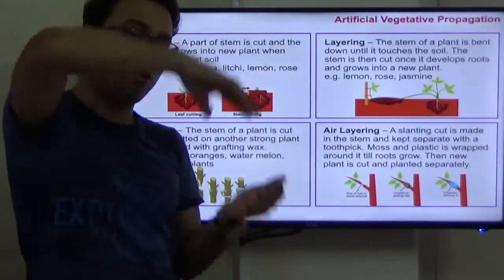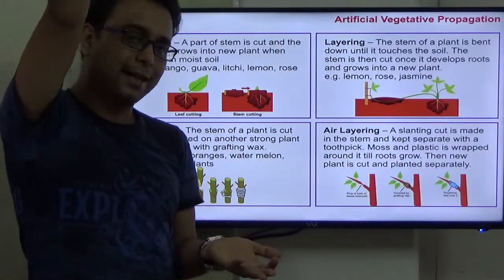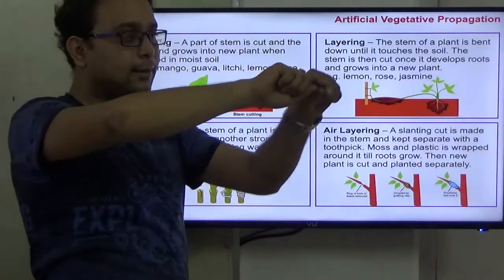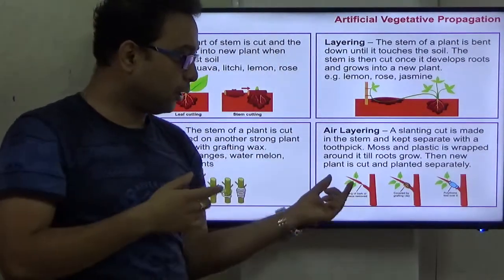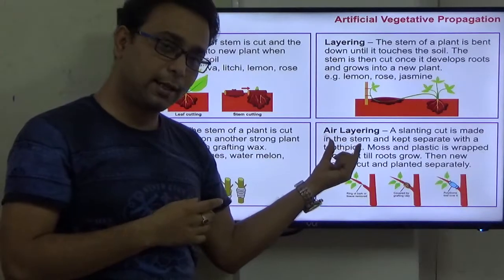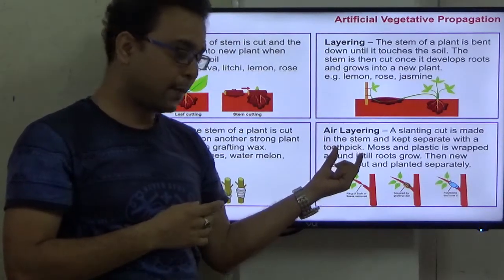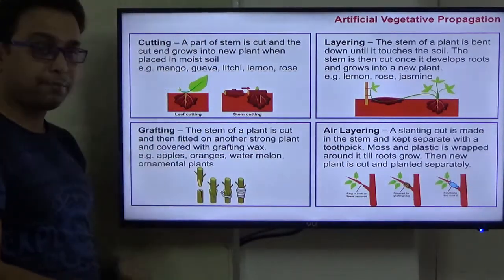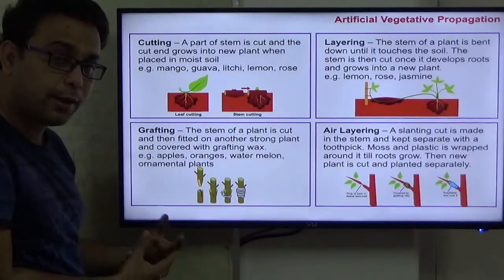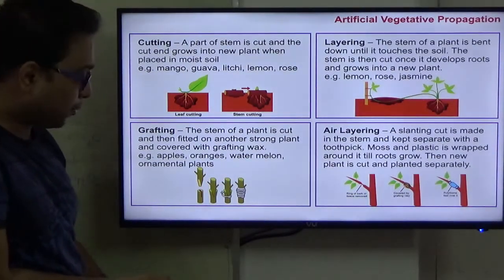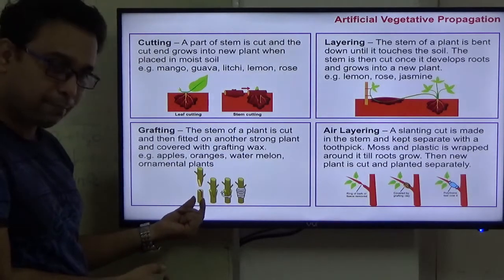But in a mango, a long tree, the stem is not bent. So what process is followed? That type of plant follows aerial layering or air layering. Another process is called grafting. Grafting is most common in our India, because in that process one stem part is there.